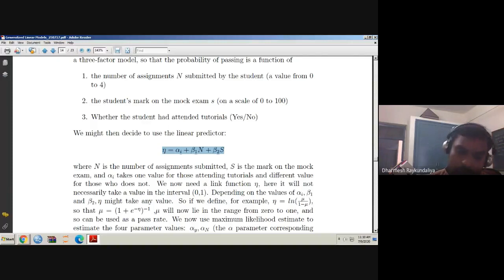Range of mu is 0 to 1. Very good. Now you just focus on this quantity. If you have a pen and paper, you can try to see this.